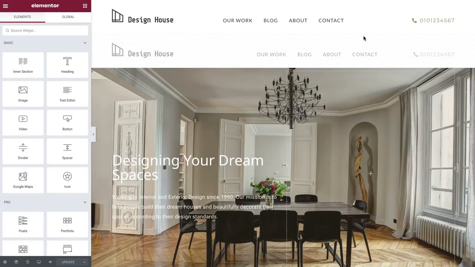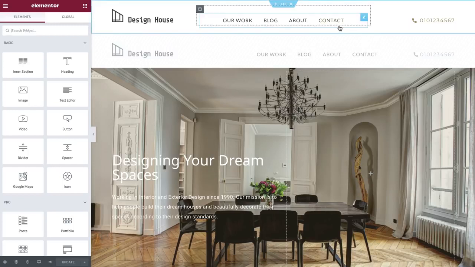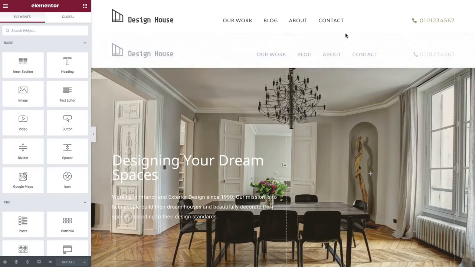Back in the Elementor editor, let's begin with the header. As you can see in this design, the header was made with 3 columns. In the first column, we have an image widget that displays a PNG image of our logo and a heading widget. The second column has our nav menu widget, and the third column has an inner column that controls the position of an icon and a heading for our contact information. Let's see how we can minimize the use of widgets and sections here.